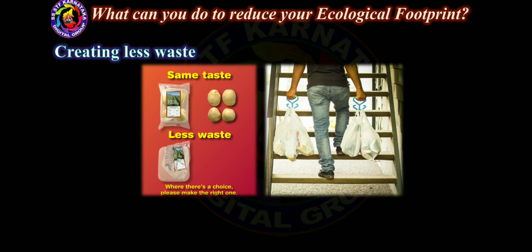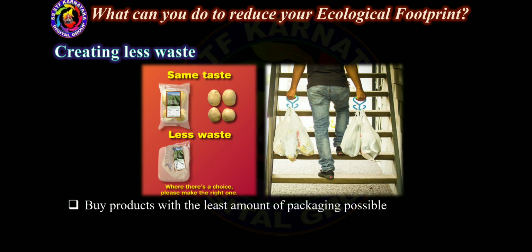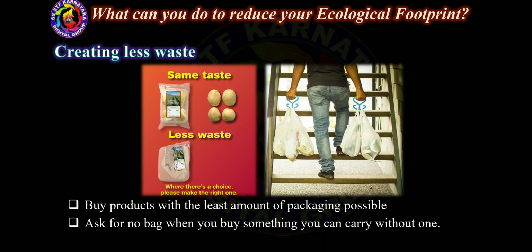And the next one, to reduce ecological footprint, is creating less waste. Buy products with the least amount of packaging possible. Ask for no bag when you buy something you can carry without one. Recycle as much as possible.